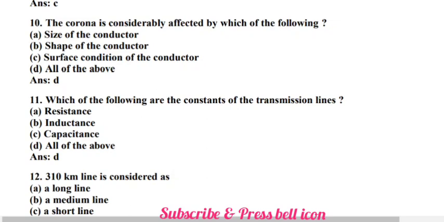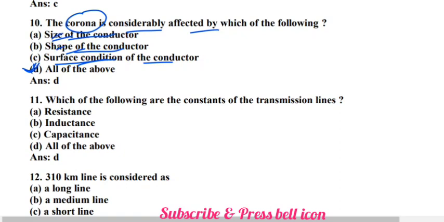The corona is considerably affected by which of the following? Size of the conductor, shape of the conductor, surface condition of the conductor. The correct answer is all of this. It depends on size of the conductor, shape of the conductor and surface condition of the conductor. D is the correct answer here. And in practice also you can see, corona appears to be like this. Violet glow you can see, hissing noise will come and ozone gas will be released in case of corona. So it depends on size, shape and surface condition of the conductor.